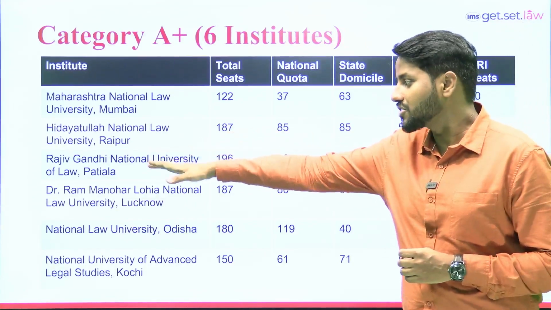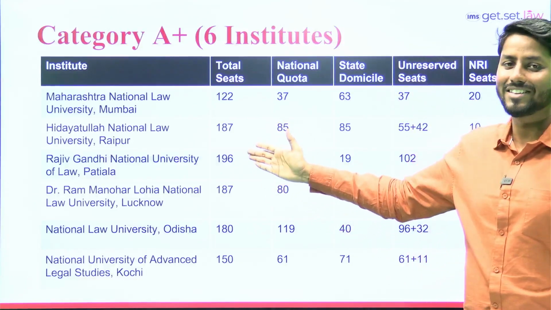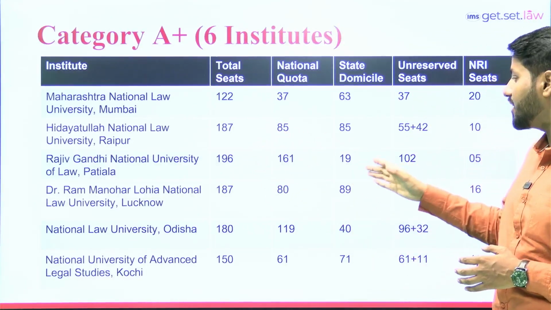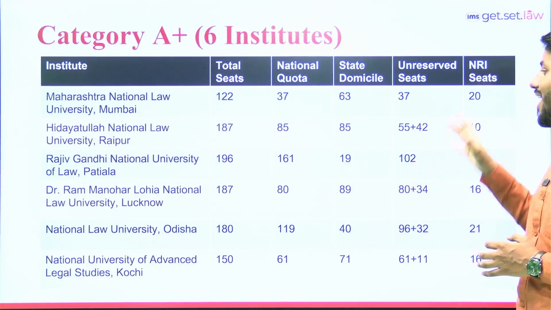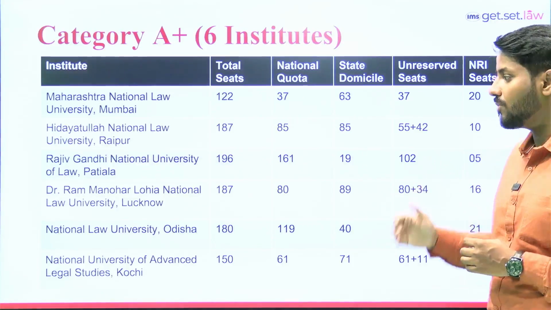If we talk about Rajiv Gandhi National University of Law, that is in Patiala, in total they are offering 196 seats. Out of 196 seats, 161 are for national quota and 19 for state domicile, and 102 out of 161 will be for unreserved category students, and in total they are offering 5 seats for foreign nationals or NRI category.